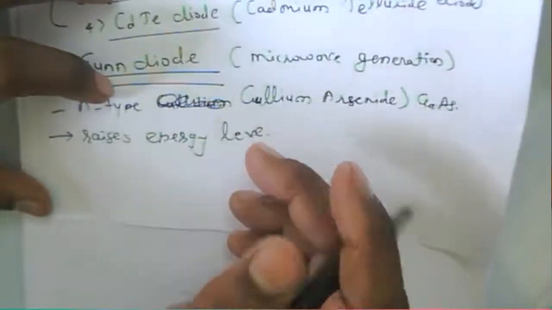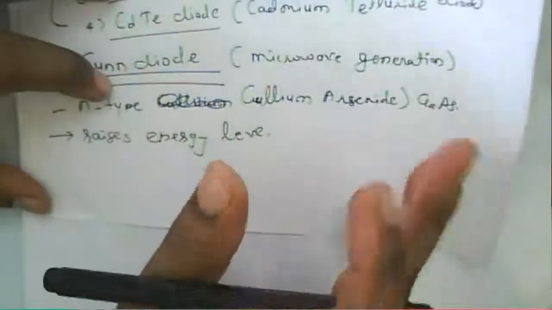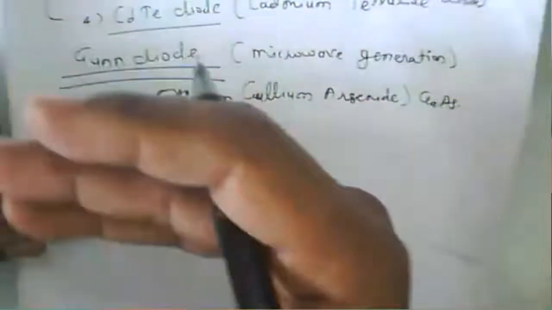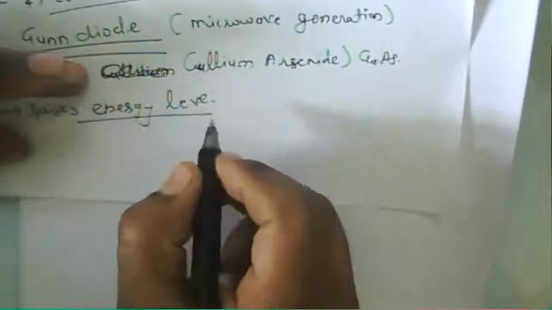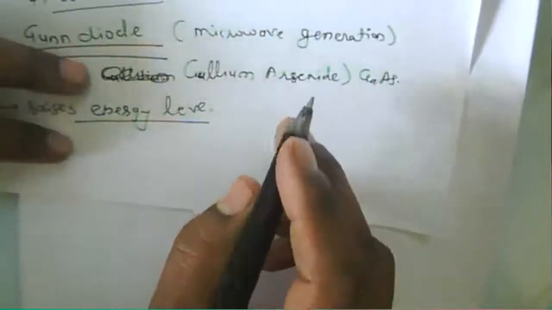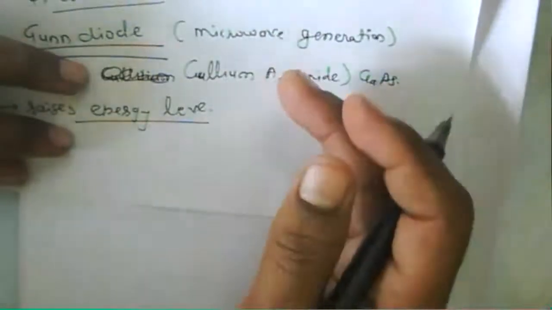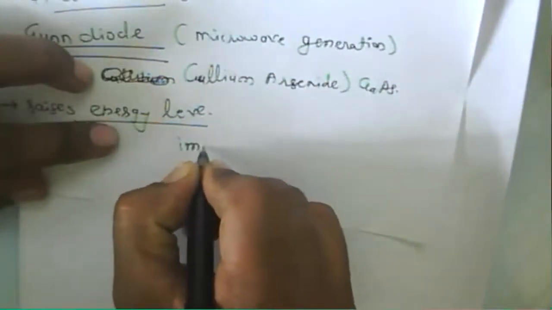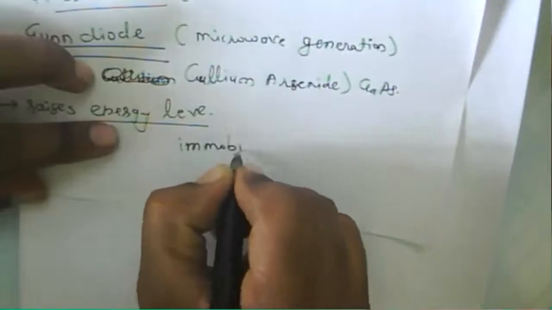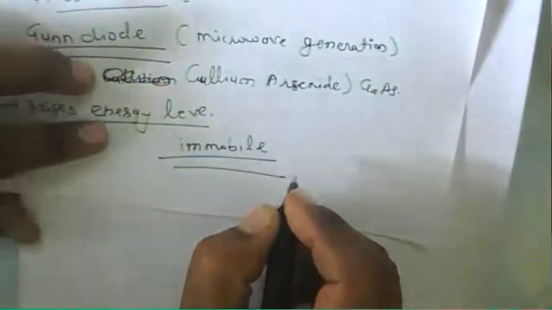Generally electrons have the conduction energy, but that conduction energy level increases to a higher energy level. When the electron moves to the higher energy level, it is no longer mobile.